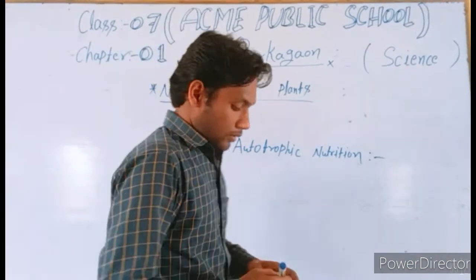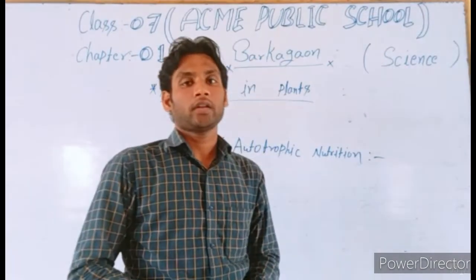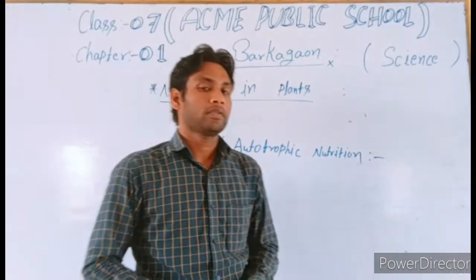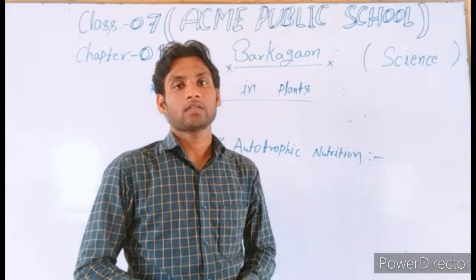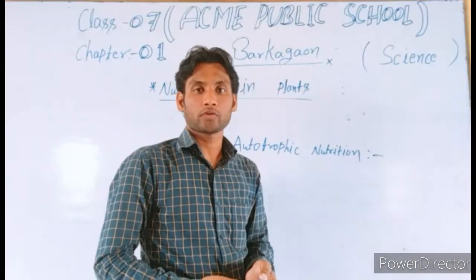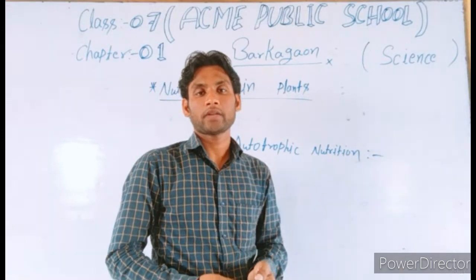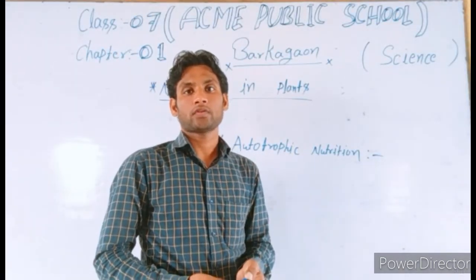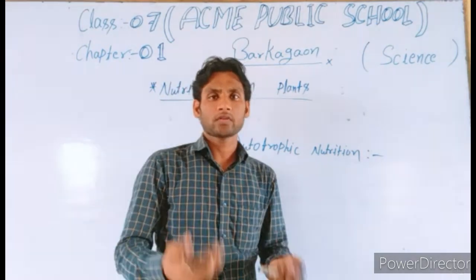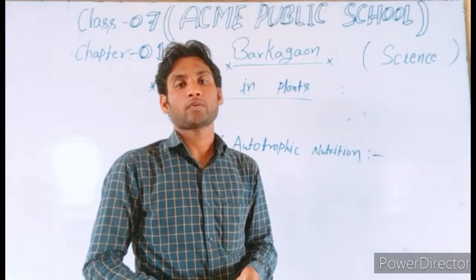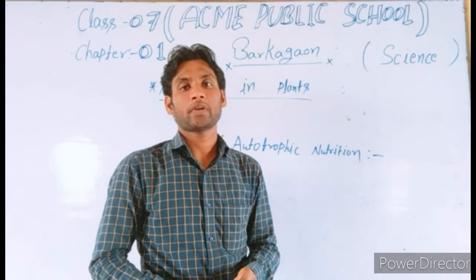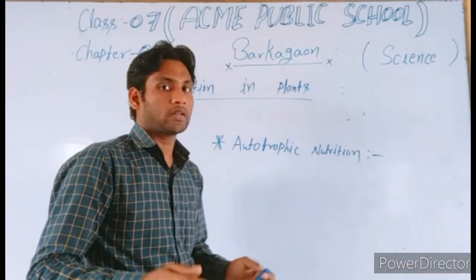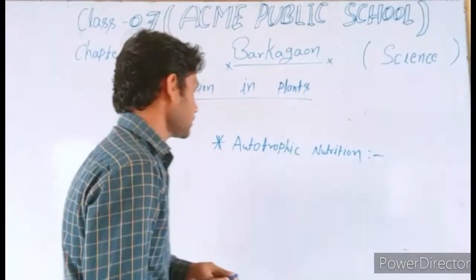And students, I think you all know that in the previous class we have already learned what photosynthesis is. As a definition, photosynthesis is the process of making food by using carbon dioxide and water in the presence of chlorophyll and sunlight. In simple language, the process of making food by green plants is called photosynthesis. So students, let's discuss the process of photosynthesis.